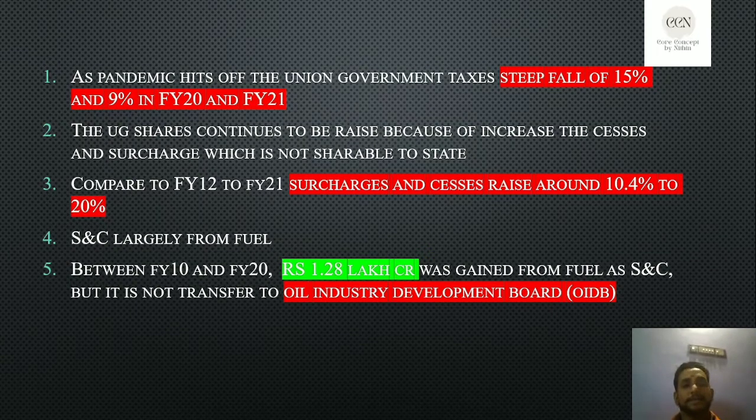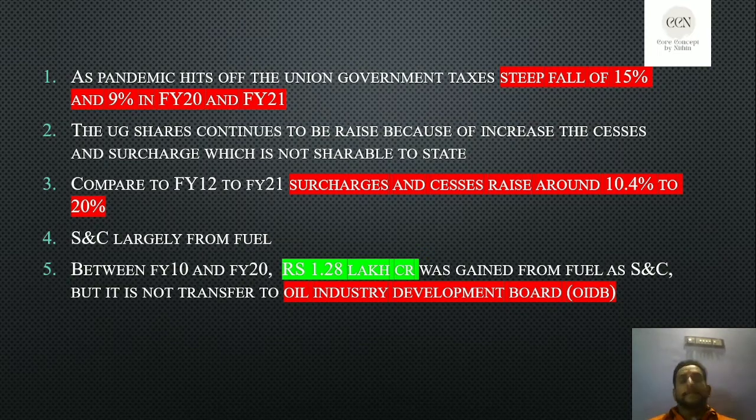Okay, and the pandemic hit the union government taxes with a steep fall. I already mentioned the steep fall in the percentage of tax revenues: 15%, 9% in the financial year 2021, because of the pandemic effect. And the second point: the union government's share continues to rise because of the increasing cess and surcharge, which is not shareable with the states.